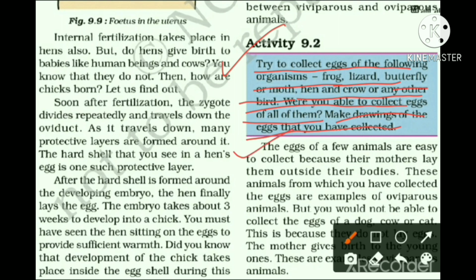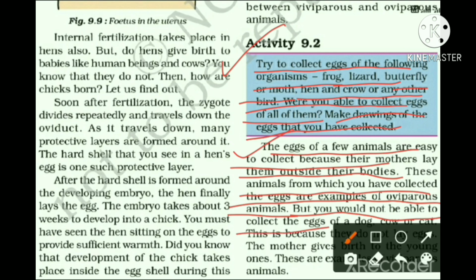The eggs of a few animals are easy to collect because their mothers lay them outside their bodies. So if the eggs are laid outside the body, you can easily collect them. These animals from which you have collected the eggs are examples of oviparous animals,